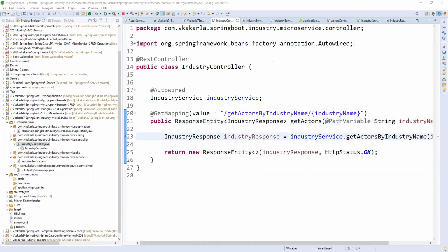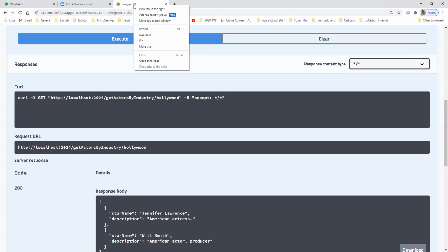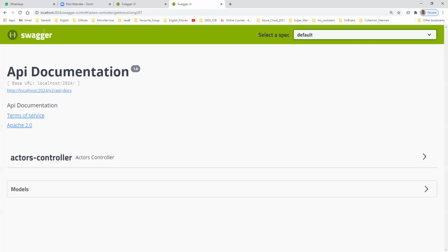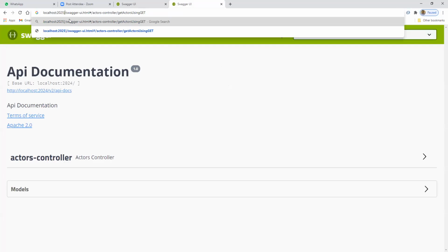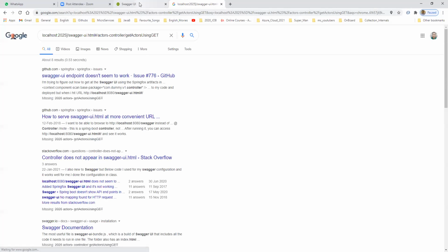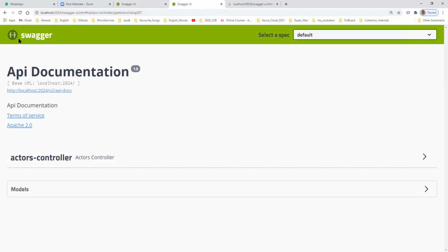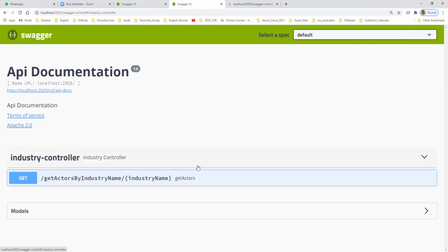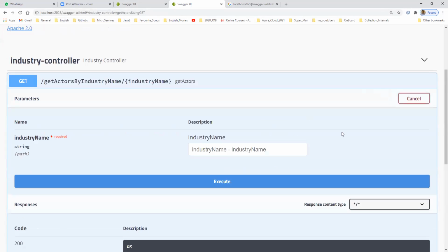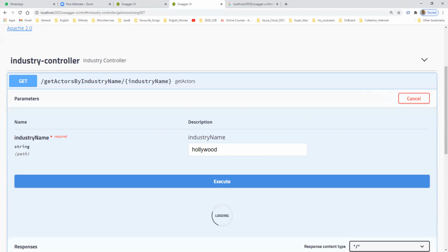Let me open one more Swagger here. Instead of that, let me give 5. I think it is 5. Let me check. Yeah, 5. So this is the industry service. I'm just giving an industry name, Hollywood. I'm using debug, right? So let me wait.